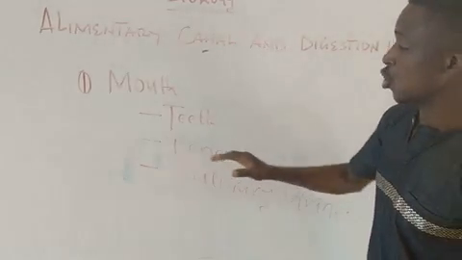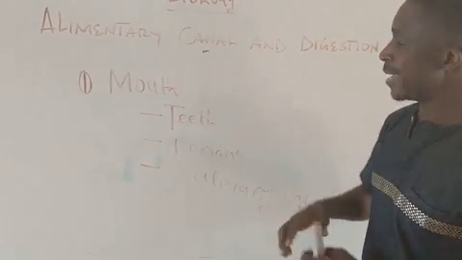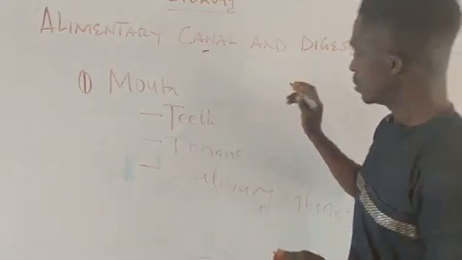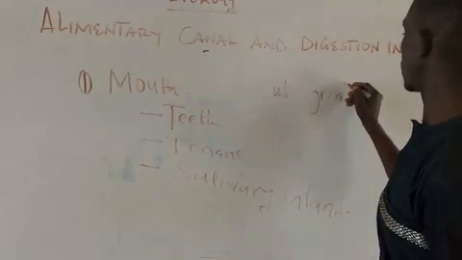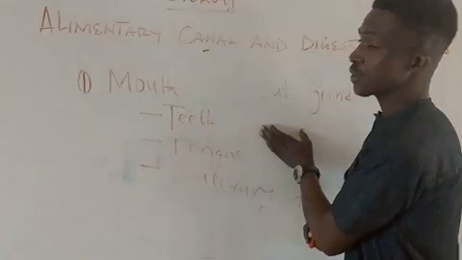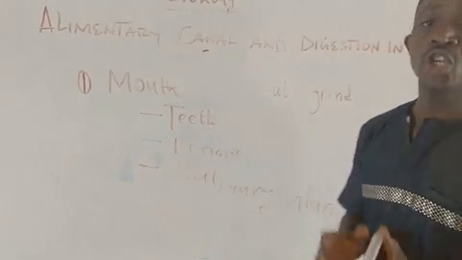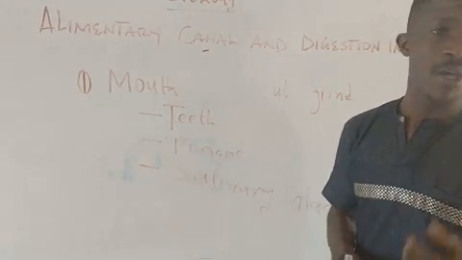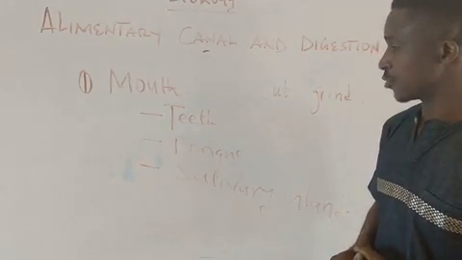So now, the number one here being the teeth, what it does, it helps in cutting the food. The teeth help in what? Cutting. It cuts the food, or it grinds what? The food. Also it can cut and grind the food into smaller particles. It cuts or grinds the food into what? Smaller particles. Hope you're writing. Please jot that. You can write it down.